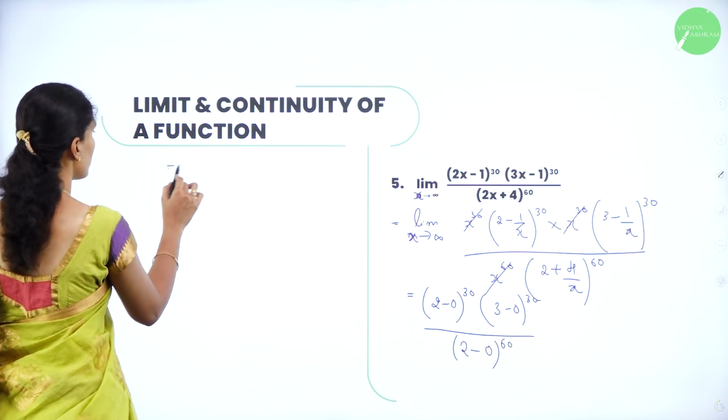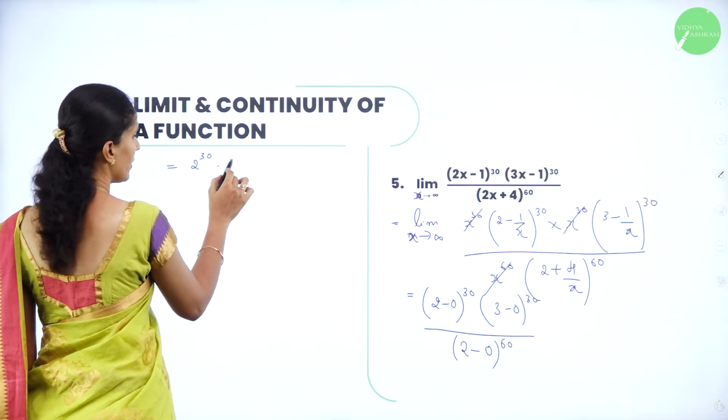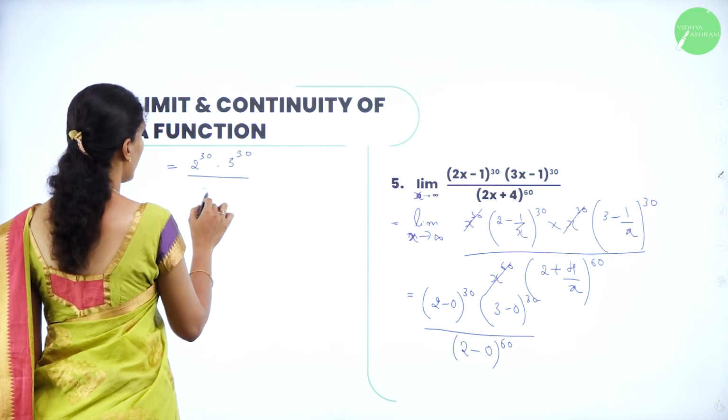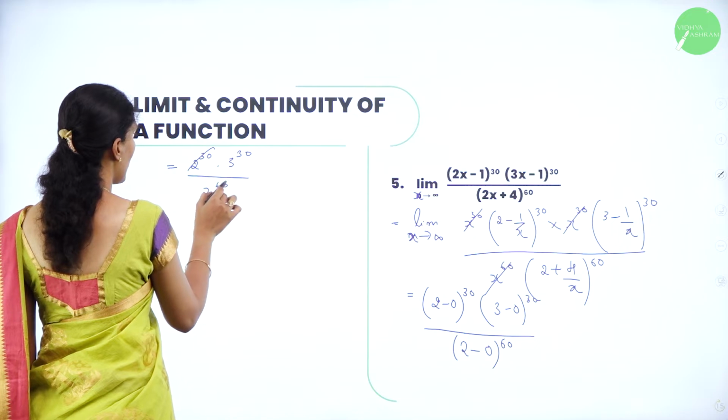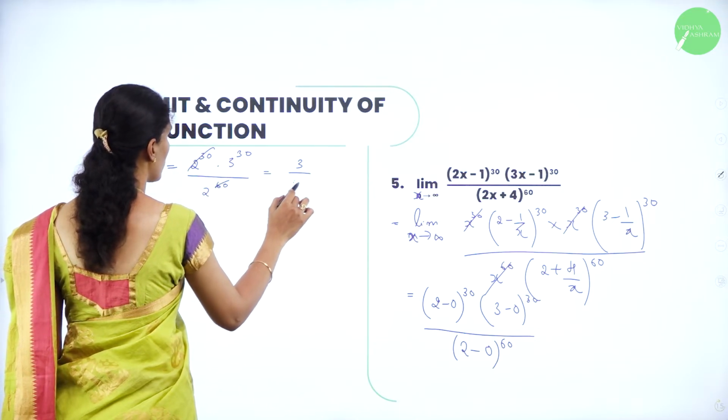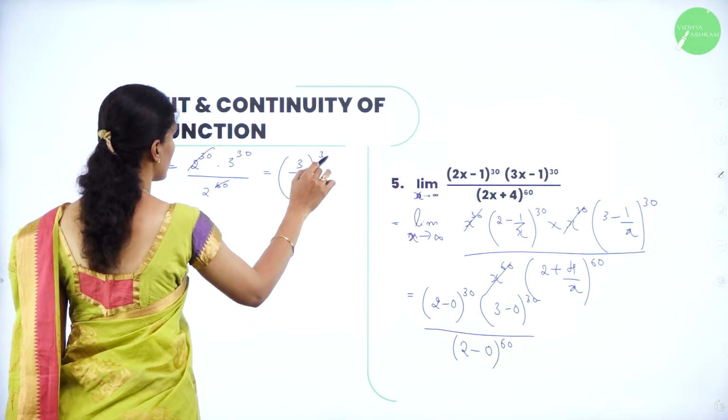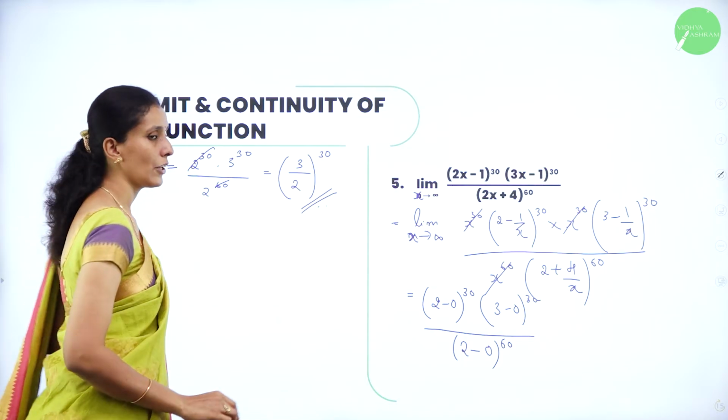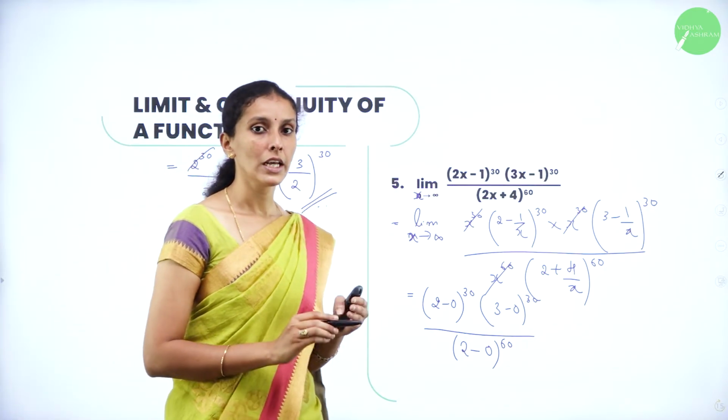So 2 power 30, 3 power 30 divided by 2 power 60 cancels. So 3 by 2 whole to the power 30. So this is the value of the limit of the function given.